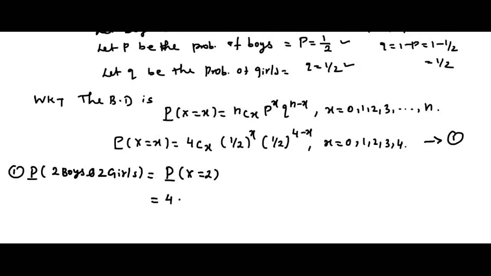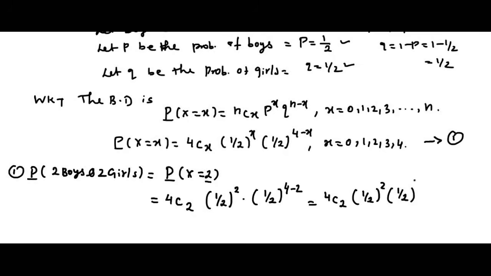n 4 into C. What is small x? The x value is 2. So 4C2 into 1 by 2 power 2, into 1 by 2 power 4 minus 2. First you simplify this. That is equal to 4C2 into 1 by 2 power 2, here 1 by 2 power 2. If the base is the same, we can add the powers. We get 4C2 into 1 by 2 power 4.